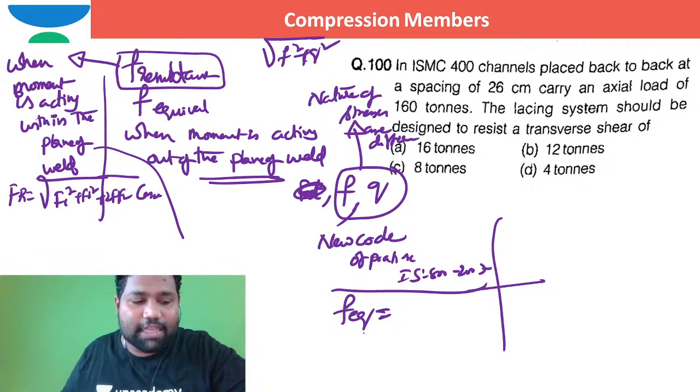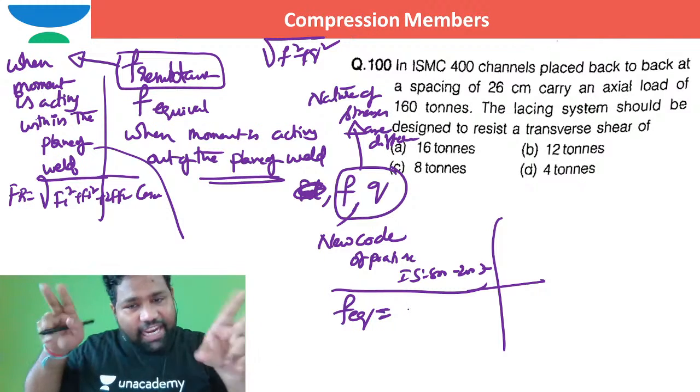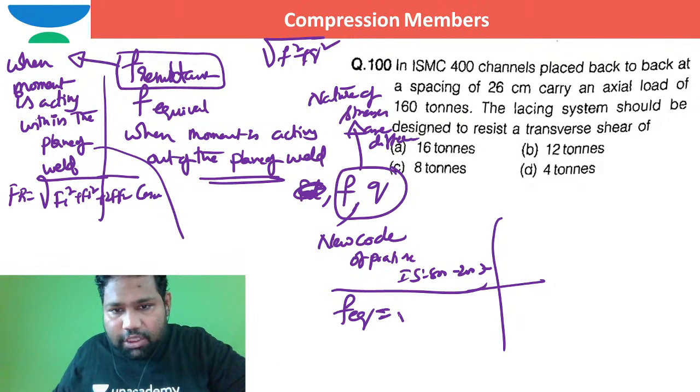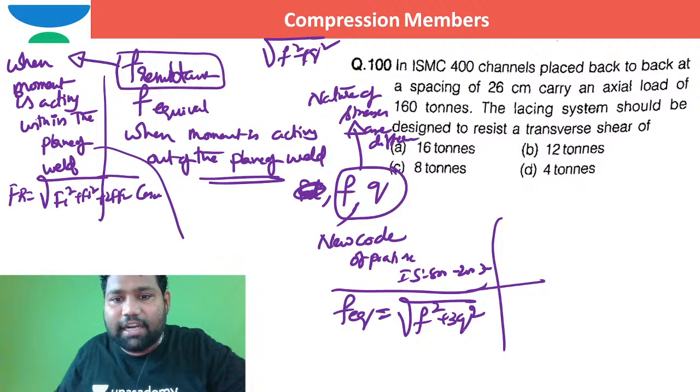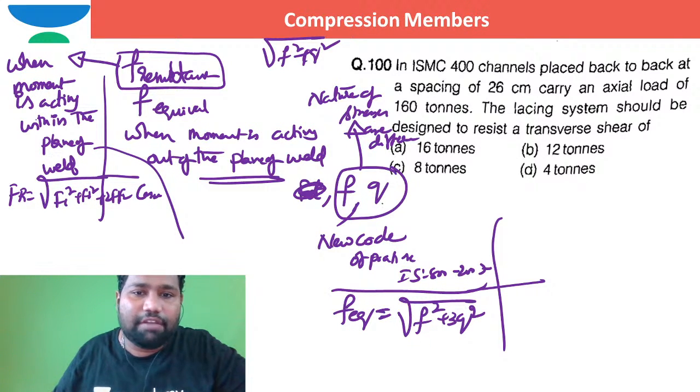So in such a case, as the nature of stresses is different, as per the new code of practice, you are bound to take the resultant stress or equivalent stress, any terminology is one and the same. You need to take it as square root of F square plus 3Q square. Why is 3 inserted? Because the nature of stresses of F and Q is not the same.